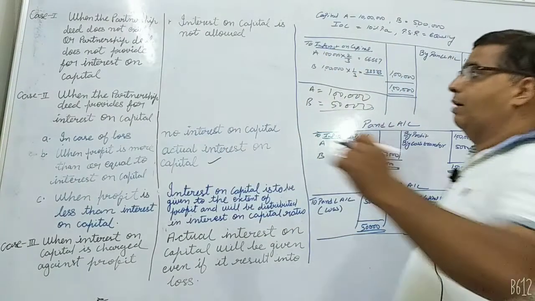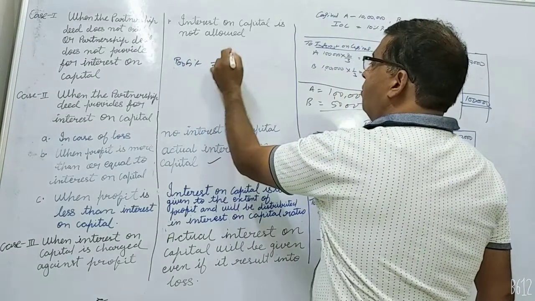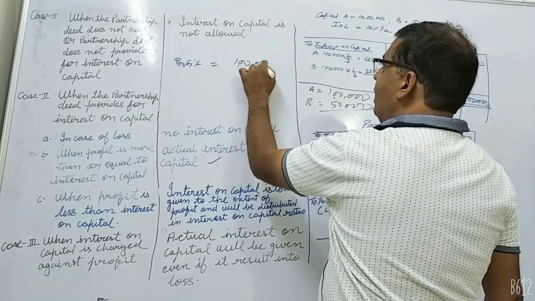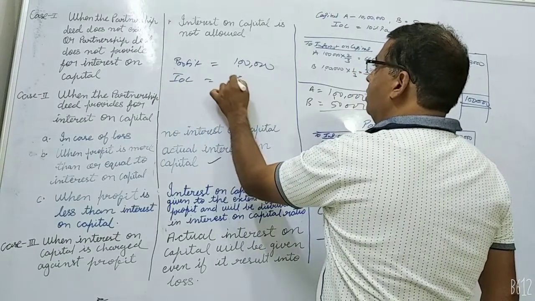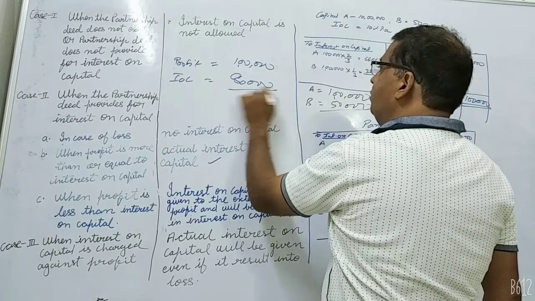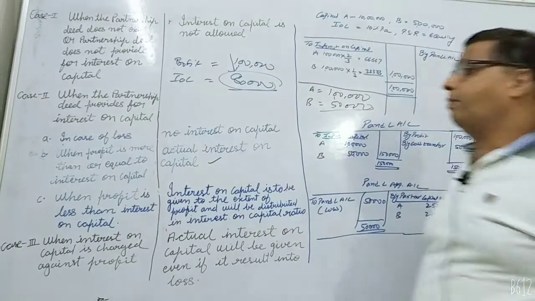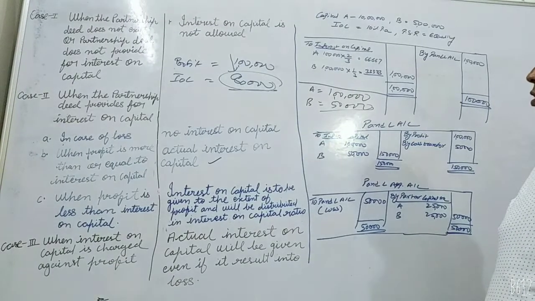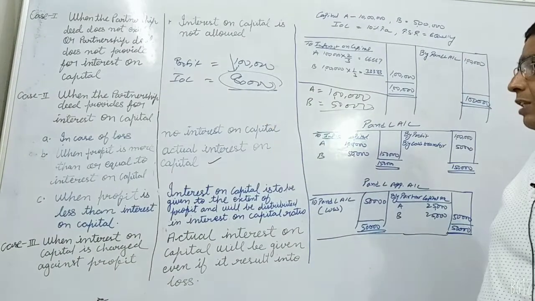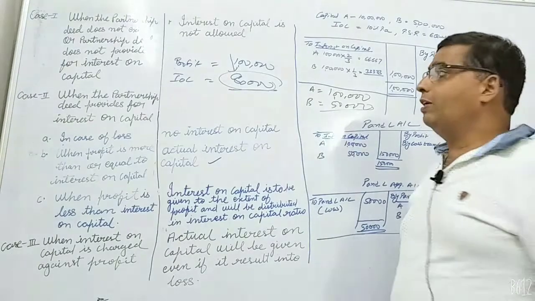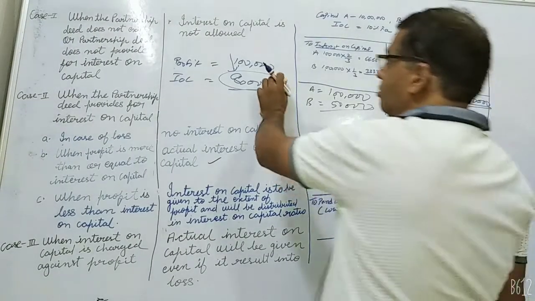Let's take an example. Suppose profit is 1 lakh and interest on capital is, suppose, 80,000. Now here we have a sufficient amount of profit to pay interest on capital of 80,000. So the actual interest on capital will be given. The third case is when profit is less than the amount of interest on capital.